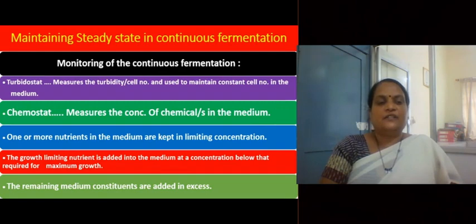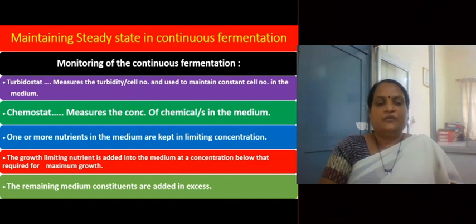Another instrument that is used to measure the steady state in the medium is called as chemostat. Chemostat measures the concentration of chemical or chemicals in the medium. The medium that is used for continuous fermentation is designed in such a way that one or more nutrients in the medium are kept in limiting concentration. Limiting concentration means it is added in just appropriate concentration, not in excess. And that chemical concentration is measured with the help of chemostat.